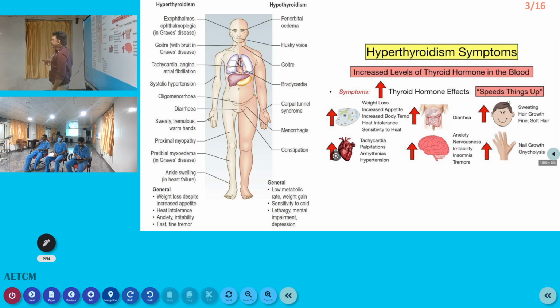How do you remember the clinical findings of hypothyroidism and hyperthyroidism? Imagine that you are a normal human being. Whatever metabolic activities you have, if they are increasing, you call it hyperthyroidism; if they are decreasing, it is hypothyroidism. Start from the brain. If you are becoming calm, lethargic, lazy, that is hypothyroidism, whereas if you are hyperactive with anxiety and fear, it is hyperthyroidism. Everything will increase.